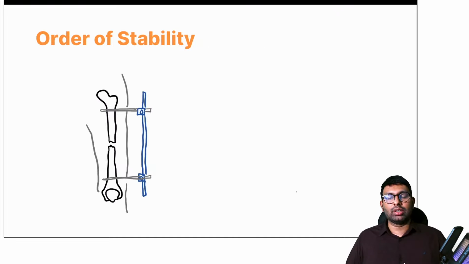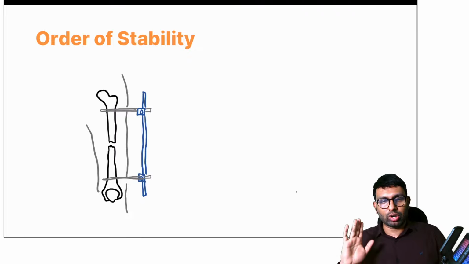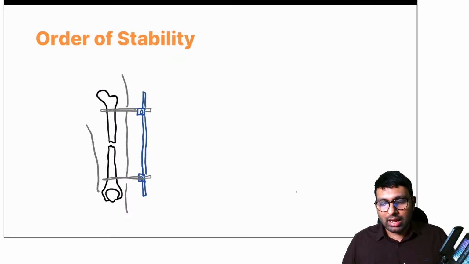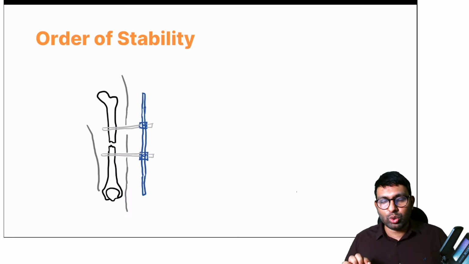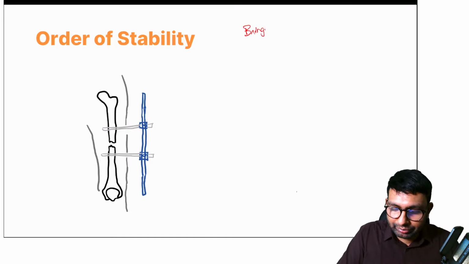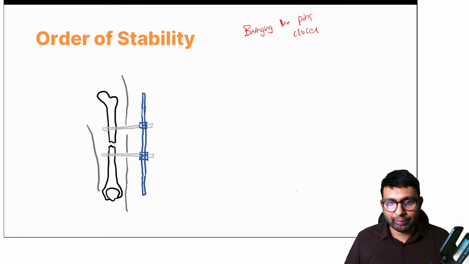So look at this animation. This is a simple external fixator where you put 2 pins and you put a rod. So this is a simple one. Now if I want to improve the stability of this fixator, what I can do is, one, I can bring the rods closer. I can bring the Schanz pins closer. So one thing is bringing the pins closer. This is one way of improving stability.